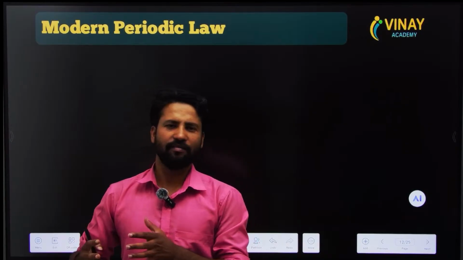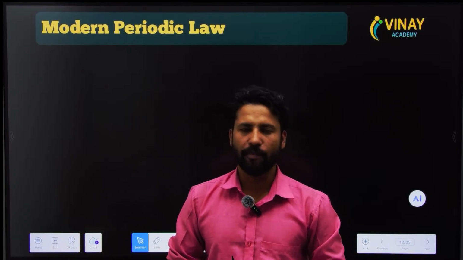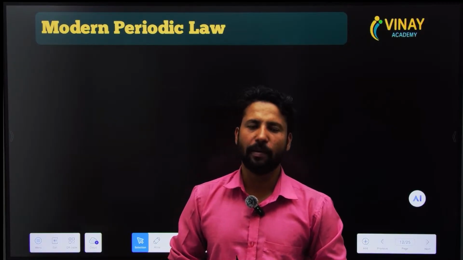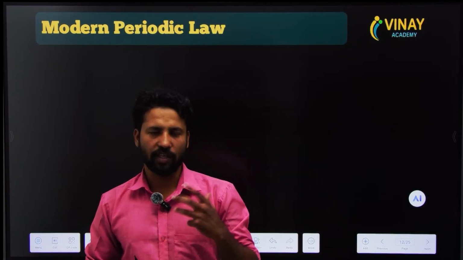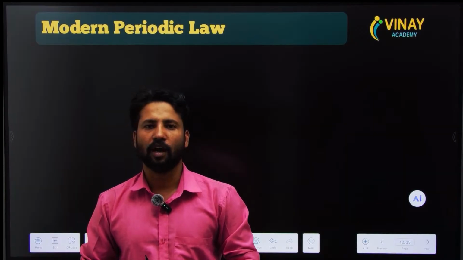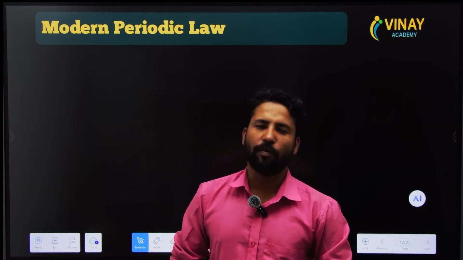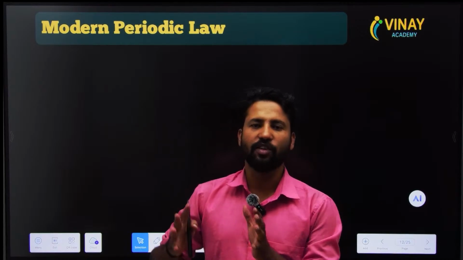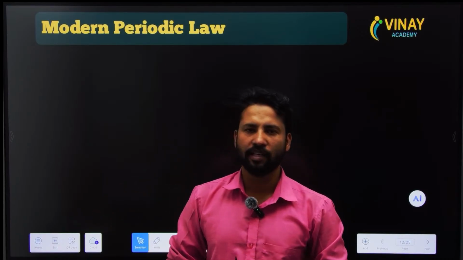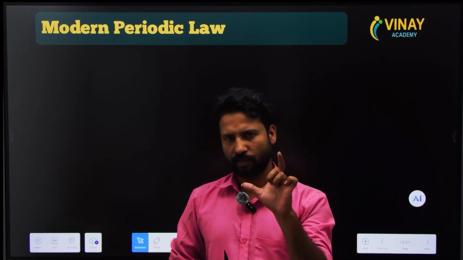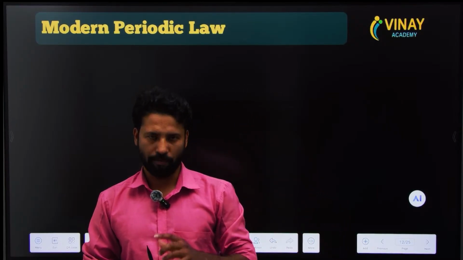So, it is going on the series of periodic table. We are here with the next lecture. In the previous lecture, we studied the history of how the periodic table was developed. The first scientist was Dobereiner, who gave us the triad rule. He took three elements together, and the average mass of the terminal atoms gives the mass of the middle atom.